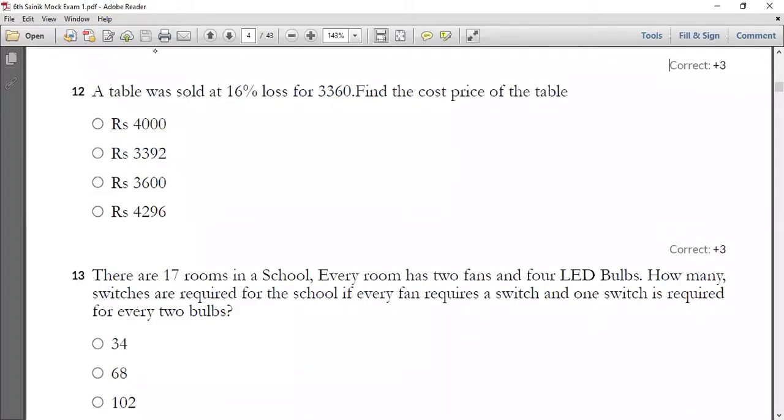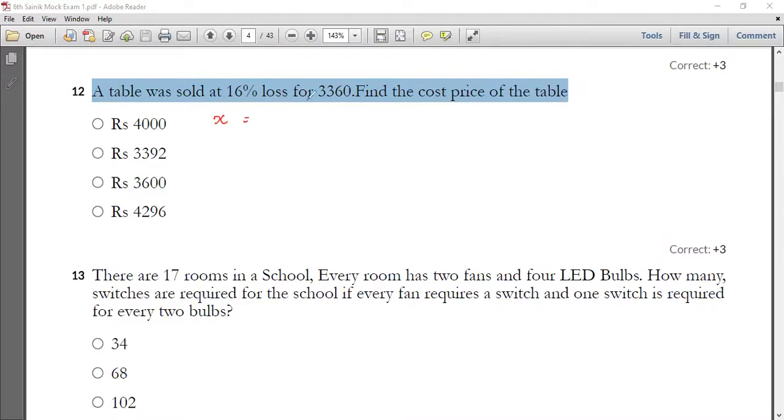A table was sold at 16% loss for 3,360, and you have to find the cost price of the table. Since we don't know the cost, let the cost price be x. So x minus 16 divided by 100 x is equal to 3360.